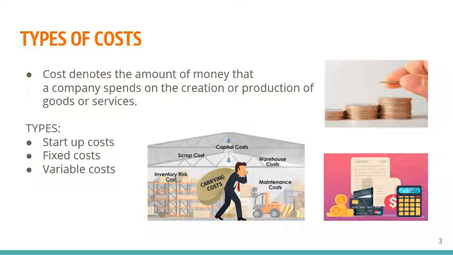Types of cost. Cost generally denotes the amount of money that a company spends for creation process or production of any goods and to offer any services. Some of the examples are maintenance cost, scrap cost, capital cost, etc. Let us see three major important types of cost here. They are startup cost, fixed cost, and finally variable cost.